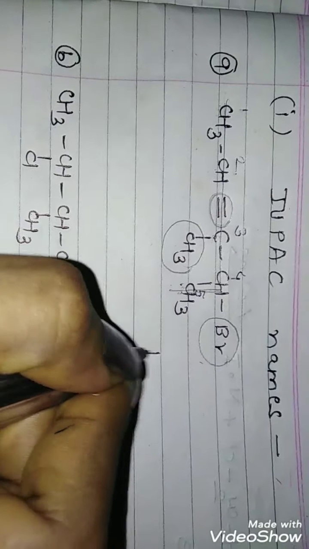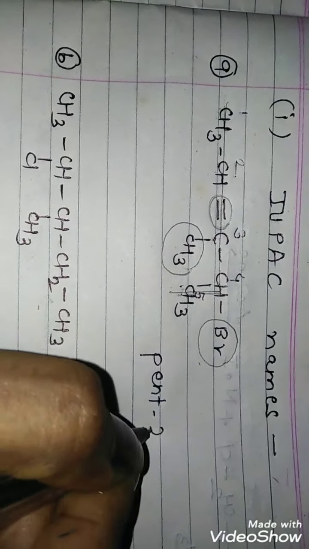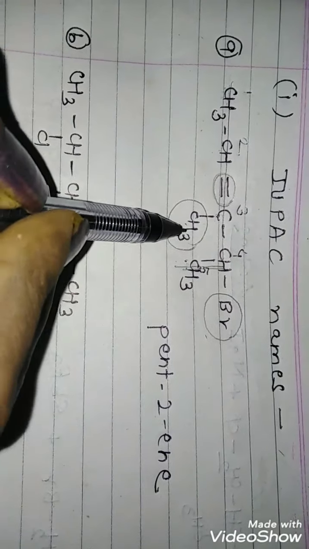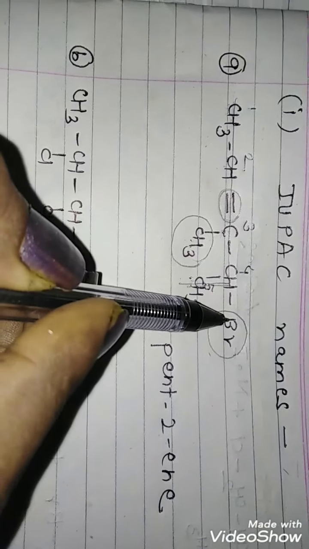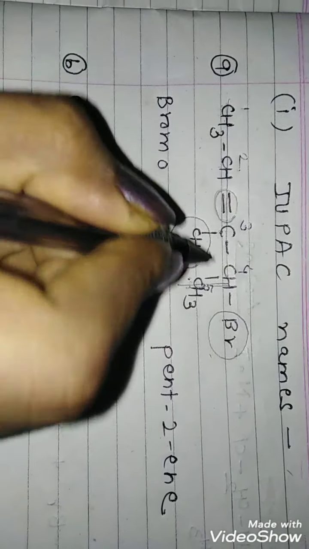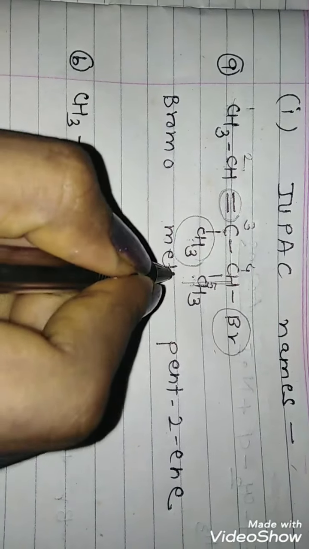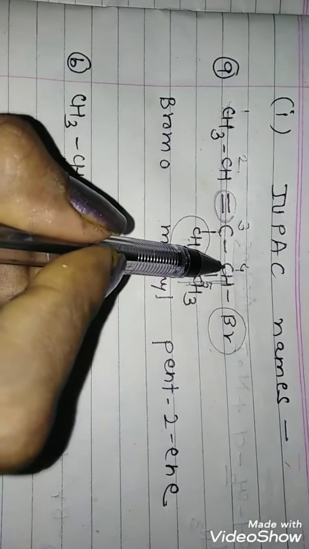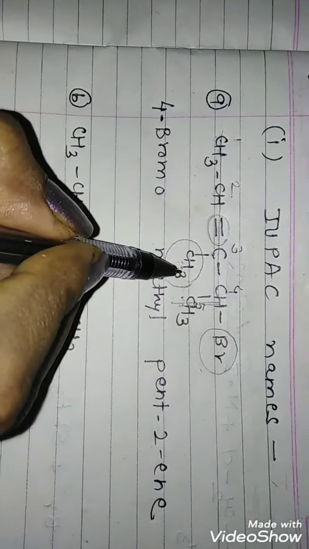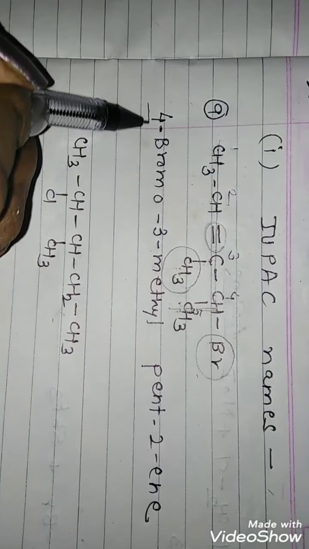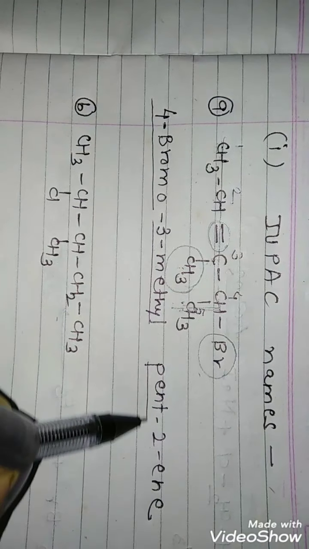So we can write pent-2-ene at the end. Now these are the two substituents, one is methyl and another one is bromo. Alphabetically bromo comes first, so I'll write bromo and then methyl. Now we have to mention the position of each. Bromo is present on the 4th carbon, so it will be 4-bromo, but methyl is present at the 3rd carbon, so it is 3-methyl. The name will be 4-bromo-3-methylpent-2-ene.